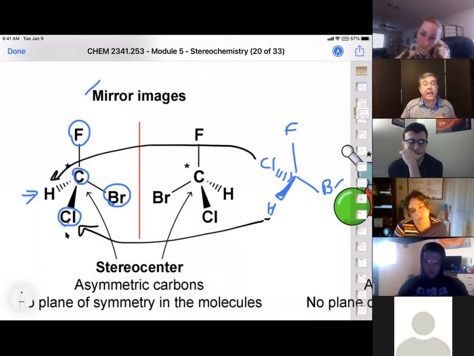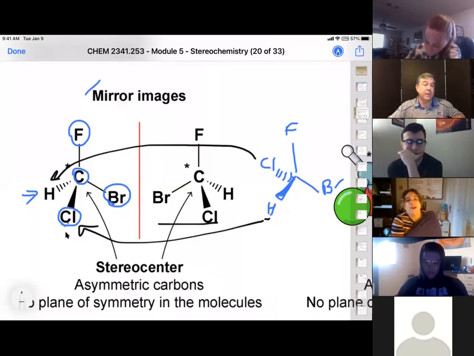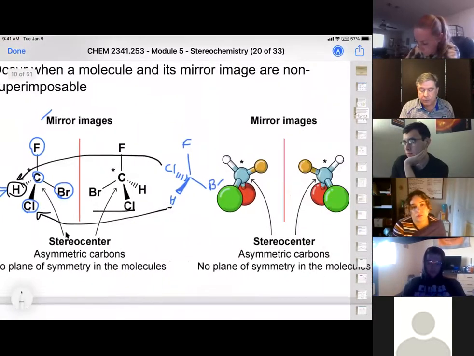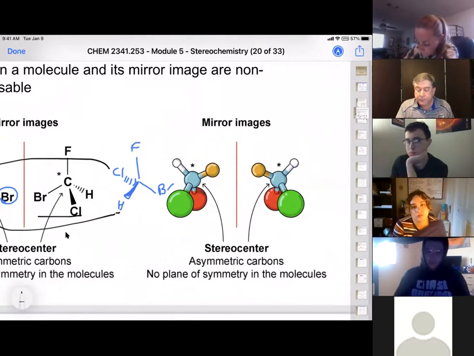So now we know we have a mirror image because we drew it as the mirror image. We rotated it 180 degrees, and now it's non-superimposable. The hydrogen and the chlorine line up, which is not superimposed because it should be hydrogen over hydrogen. And over here, the hydrogen and chlorine should have been chlorine and chlorine if they were the same compound. So that's how we identify our stereoisomers. And if we were to do a ball and stick drawing, it would look something like this.